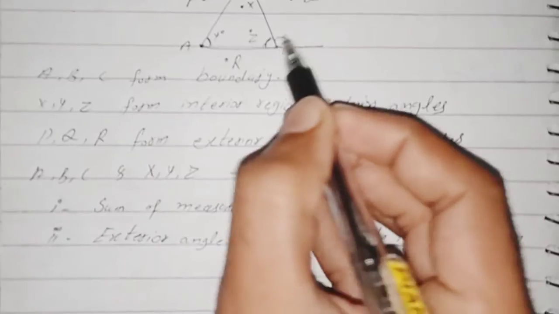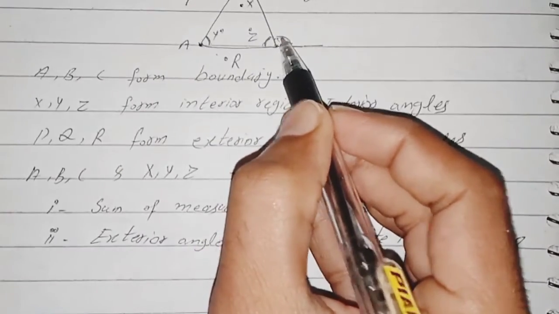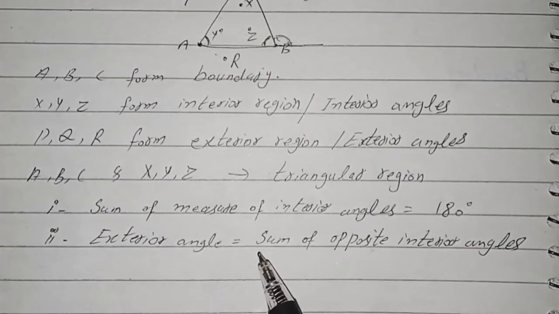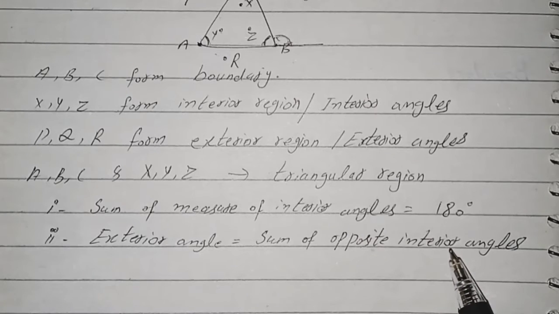For example, this is the exterior angle, that will be equal to the sum of these two angles because these are interior angles and opposite to this. So an exterior angle is equal to the sum of opposite interior angles.